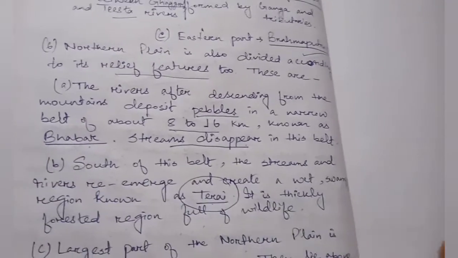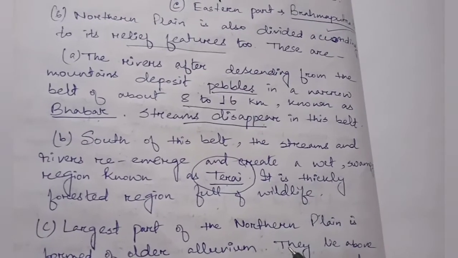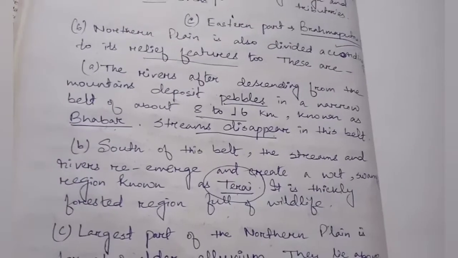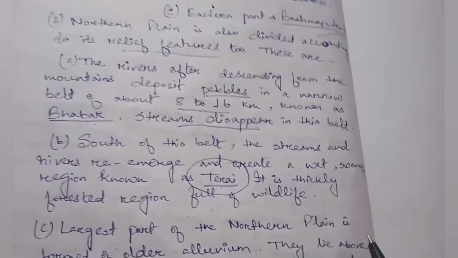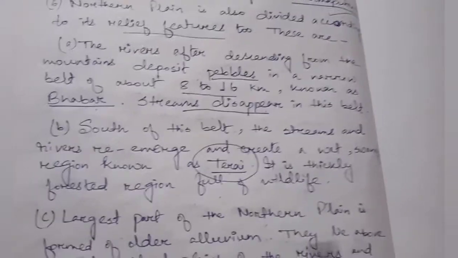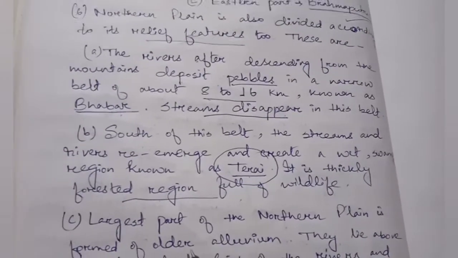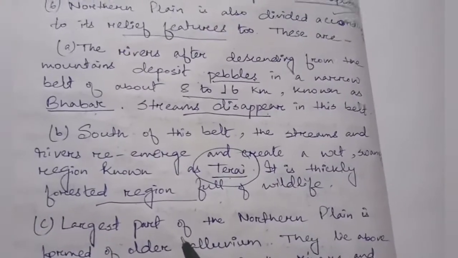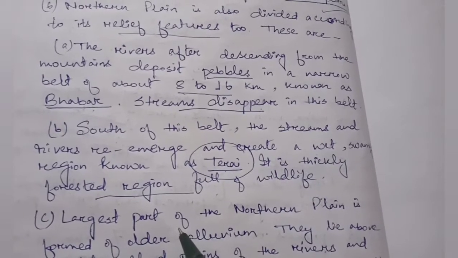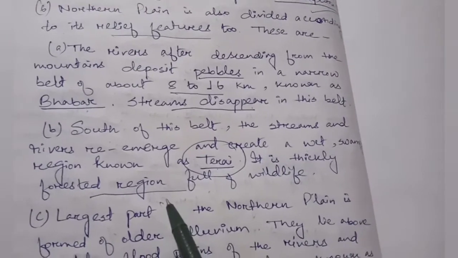Now when there is the presence of water and this is a wet area, then we can think that the area will be forested, or the area will have wildlife and also vegetation cover will be good. So Terai is also an area where vegetation cover and wildlife is good. It was a thickly forested region. But when there was partition, and the migrants from Pakistan came to India, they settled in this region, and so the forests were cleared.